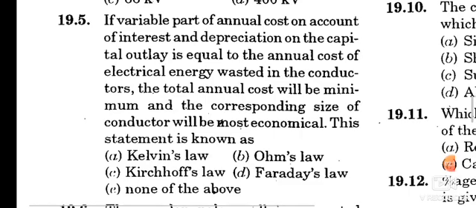Kelvin's law. Once again, if the variable part of annual cost on account of interest and depreciation and the capital outlay is equal to the annual cost of electrical energy wasted in the conductors, the total annual cost will be minimum. The corresponding size of conductors will be most economical. This statement is known as Kelvin's law.